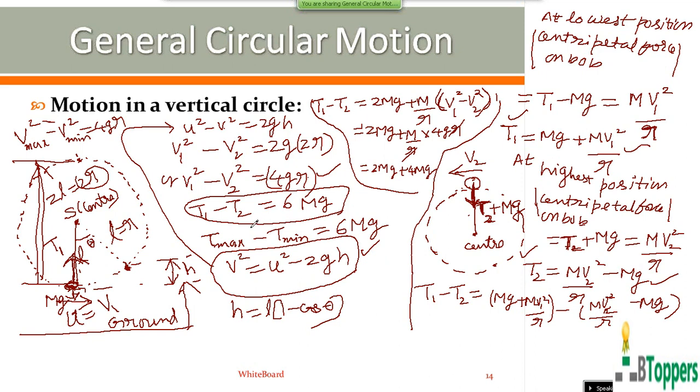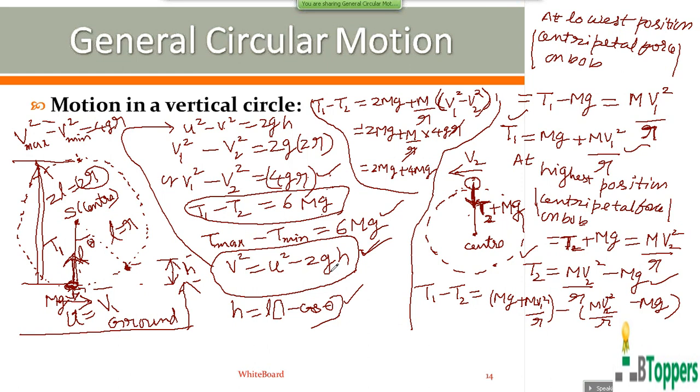Sometimes you are given problems on calculation of maximum and minimum tensions or comparing the maximum and minimum tensions. Then you can use this equation and this equation. Almost all the problems in motion in a vertical circle can be solved by using basically two equations. One is the equation for centripetal force, or dynamics equation, and the other one is the law of conservation of energy. That is this equation based on conservation of energy. If you are given the angle theta at a particular instant, we use this equation.